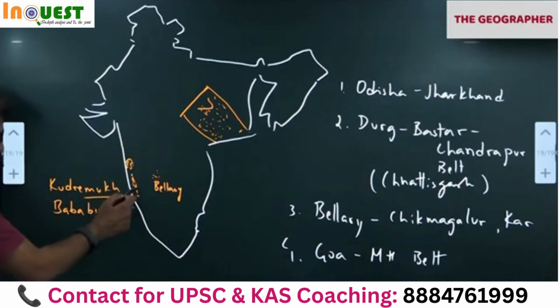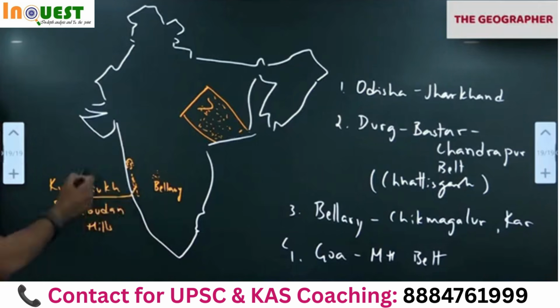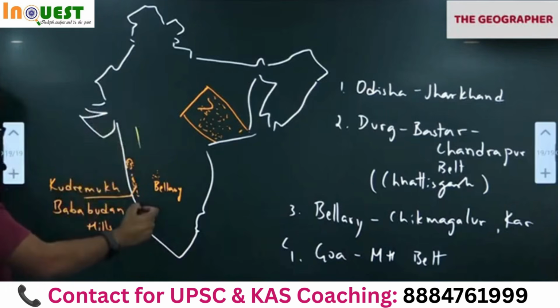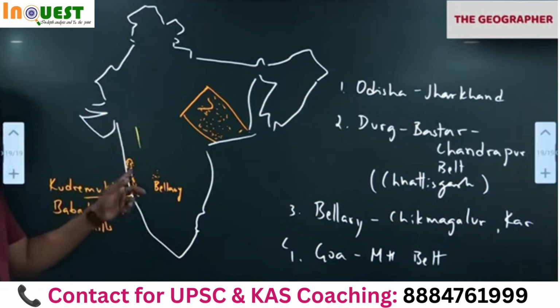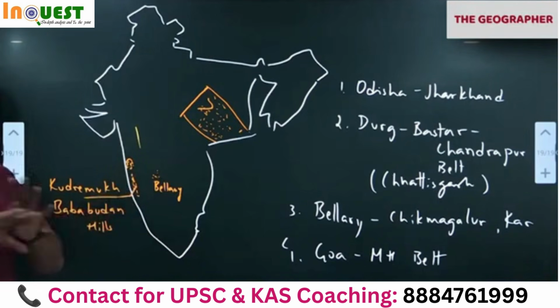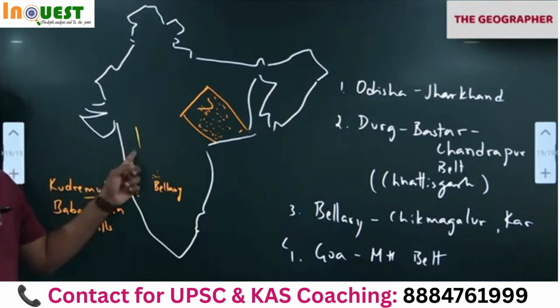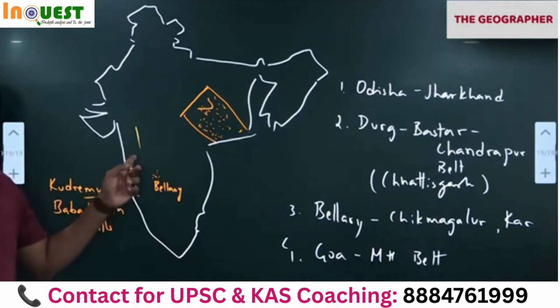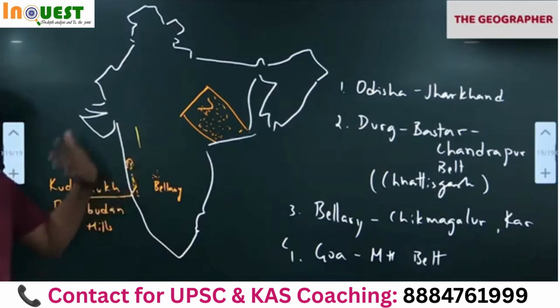So in Karnataka, what happened? In the Western Ghats, this region, Kudremukh Babadungiri comes in Western Ghats. Supreme Court banned mining because of the sensitive nature of this. It's a UNESCO hotspot, World Heritage Site also. As a result, mining here will cause a lot of weathering, erosion, pollution and all. It will affect the rivers also here. I'll tell you, when I discuss the hills and mountains, I'll mention when you go for mining, deforestation takes place. Once the trees are gone, soil erosion will become more intensified.